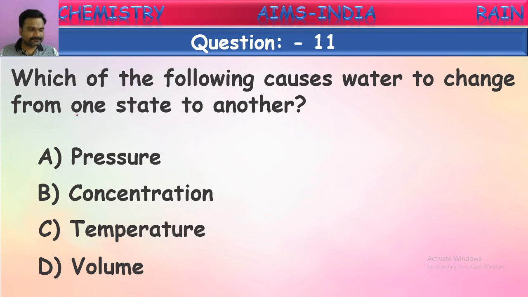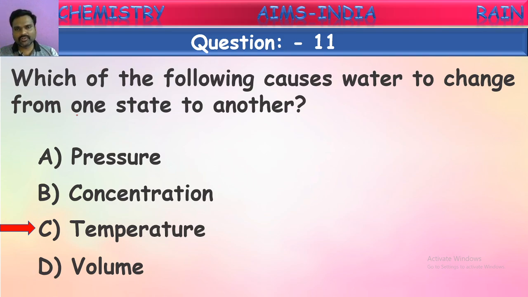Yes, it is temperature. Because of changes in temperature, water is changing from one form to another. A very fine example: if you take ice, it converts into water by increasing the temperature. If you take water, it changes into water vapor by increasing the temperature.